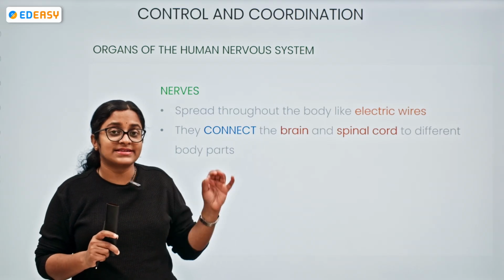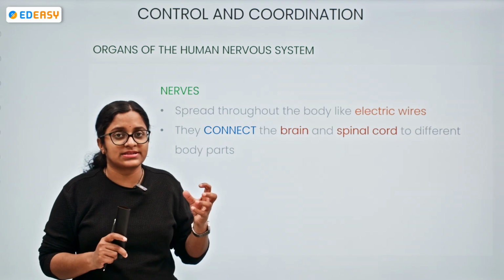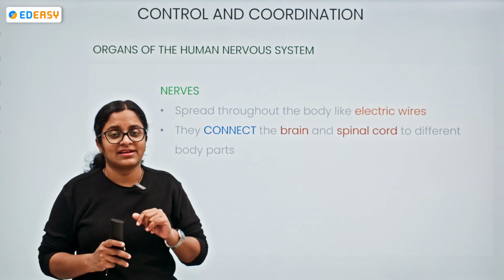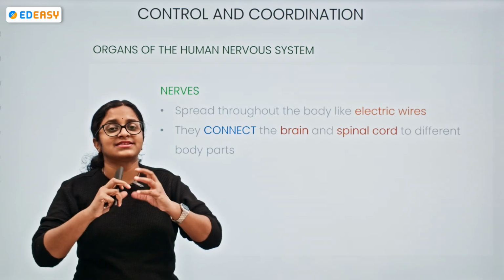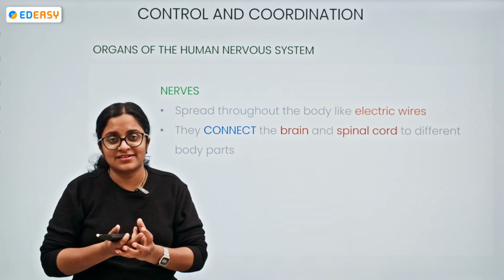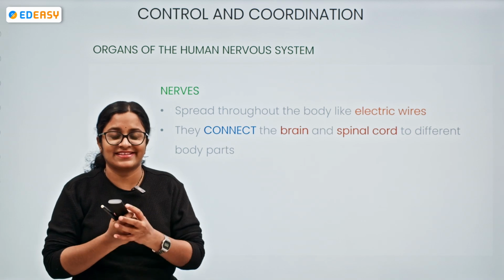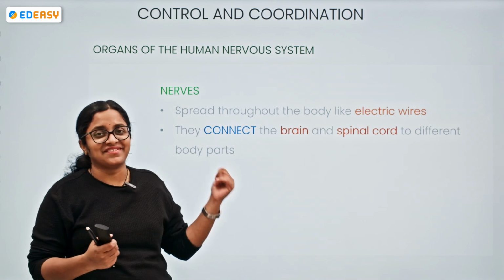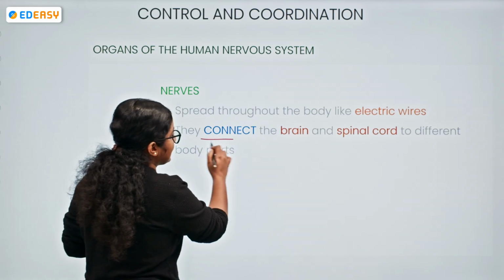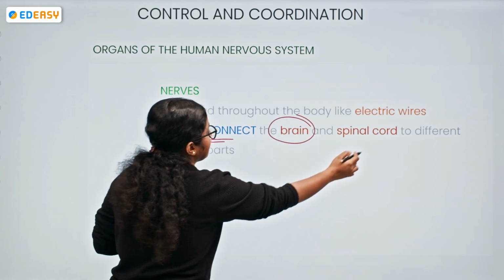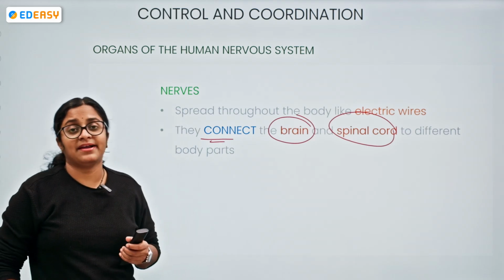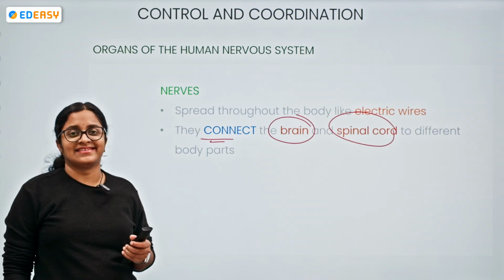Now the same scenario: the neuron is the individual unit, and when the axons of the neurons are bundled and packed together, we get the nerve. So the nerves are spread throughout the body like electric wires, connecting the brain and spinal cord to every specific part of the body.